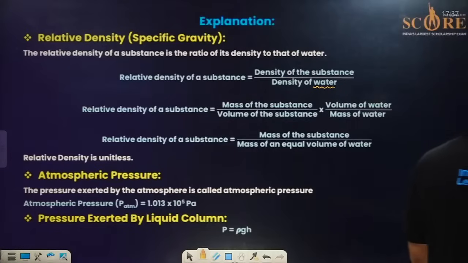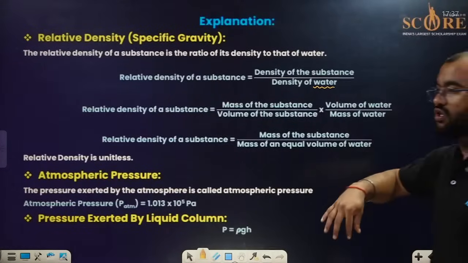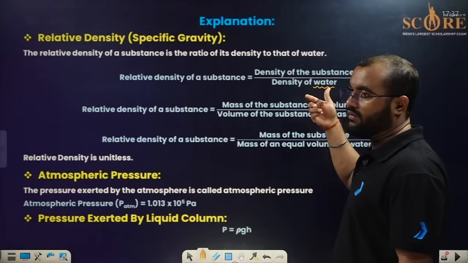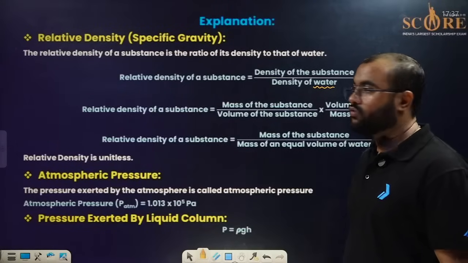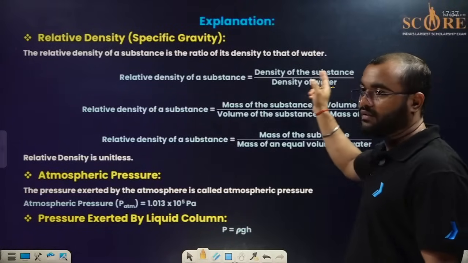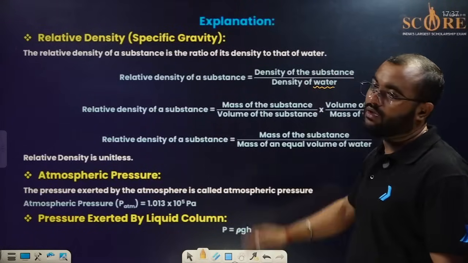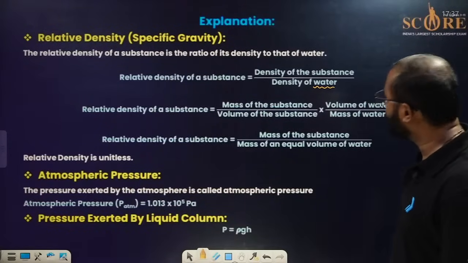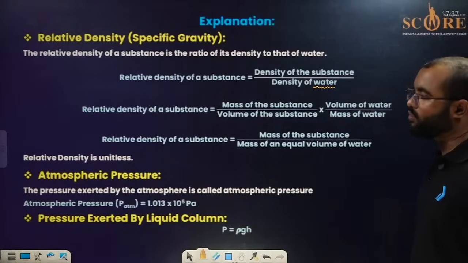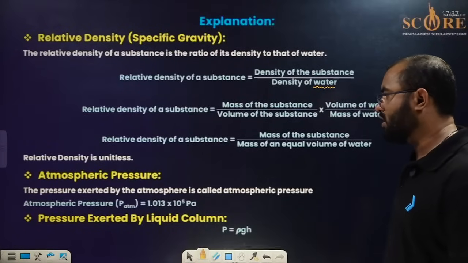In relative, we are going to give you the answer about the density only, but the reference changes. We have to take a particular reference. In the relative density, we are taking the reference of water. So whatever the density of any substance that you have to find, you have to divide it by water density. Relative density of the substance is the density of the substance divided by the density of the water, which is 1000.